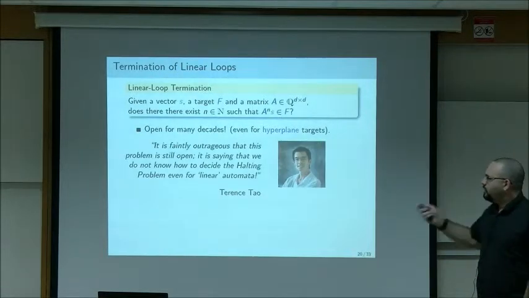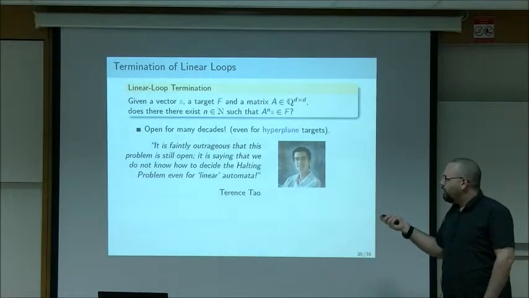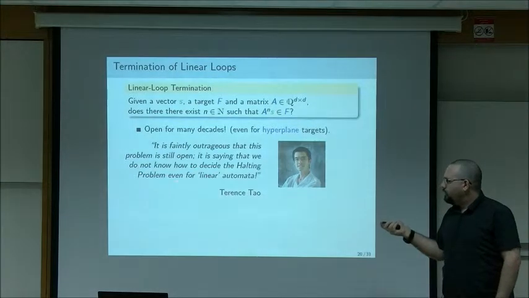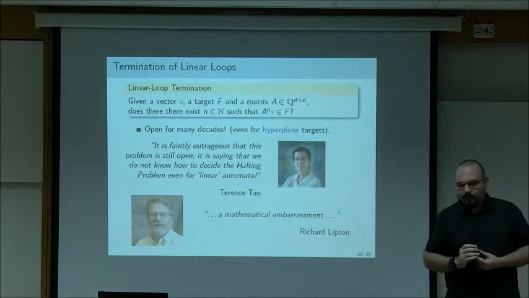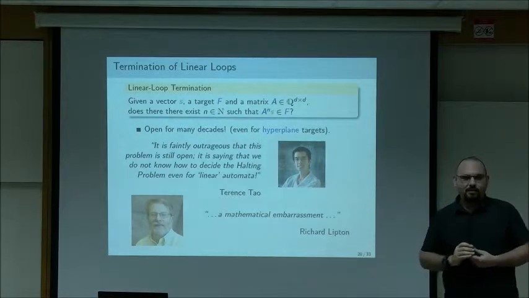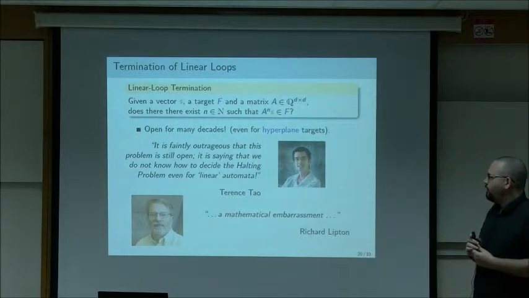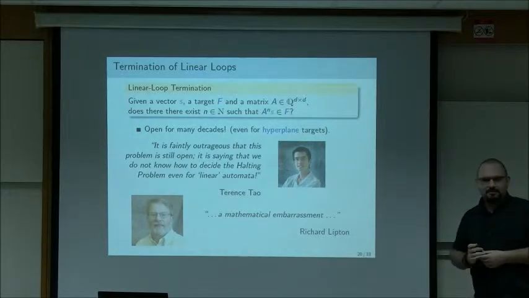Terry Tao said about it that it is faintly outrageous that this problem is still open. It is saying that we do not know how to decide the halting problem even for linear automata. And Richard Lipton called this a mathematical embarrassment. So it's open, it's been looked at, we don't know how to handle it, and things are unfortunate. You might have seen this slide before in other people's slides.